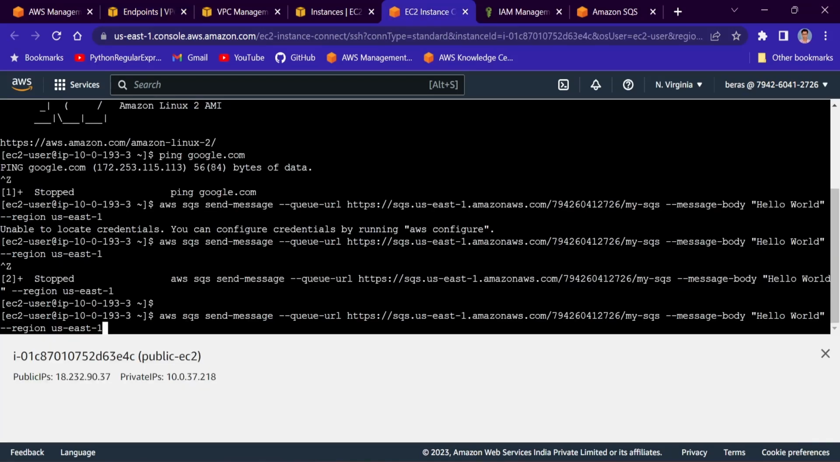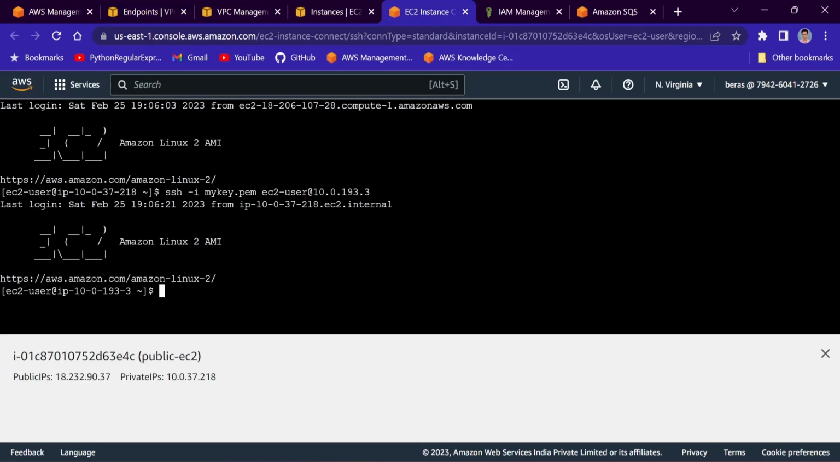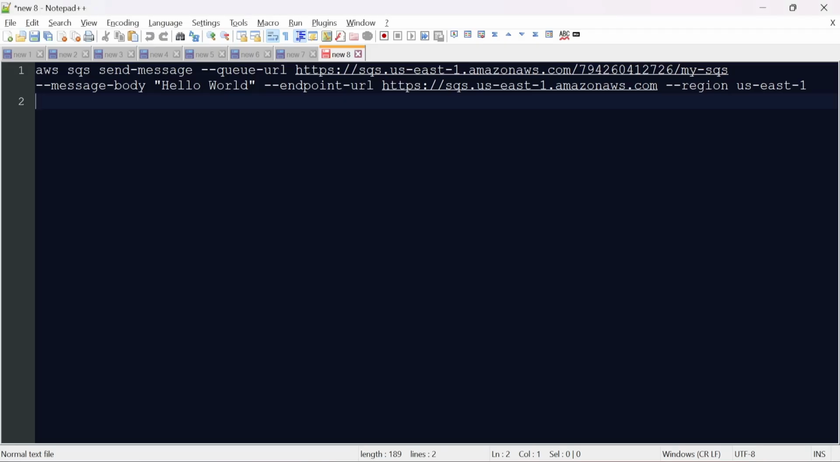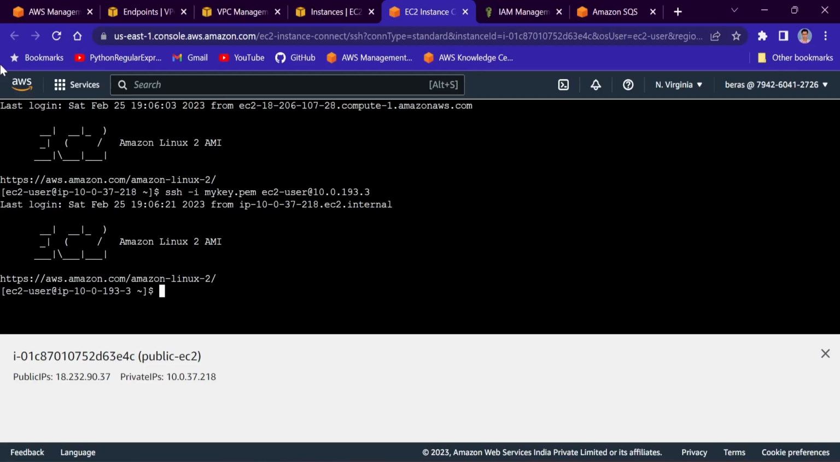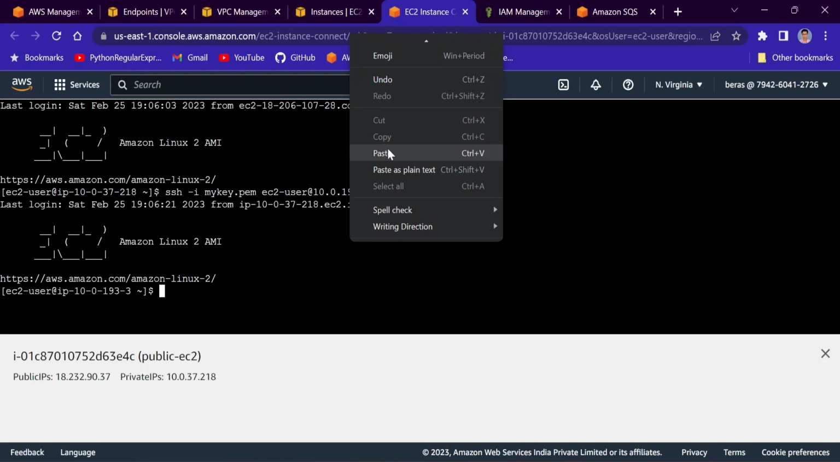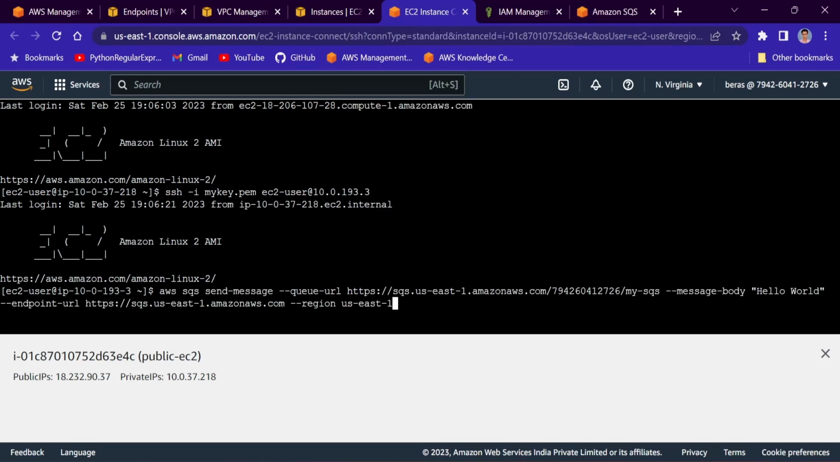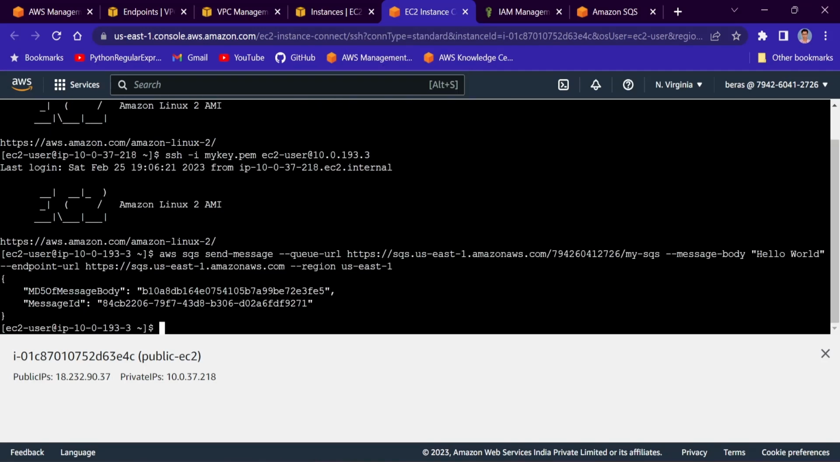So I'll go to that instance again. Now see, we are now connected to the private EC2 instance. Now I will copy the command including the endpoint URL, copy, and I will paste here. Fine, enter, and you see this has succeeded. If the message sending is successful, then only we'll get the message body MD5 and message ID, right?